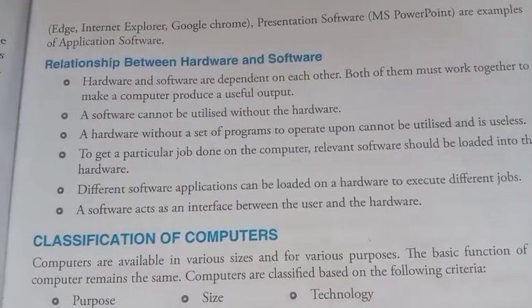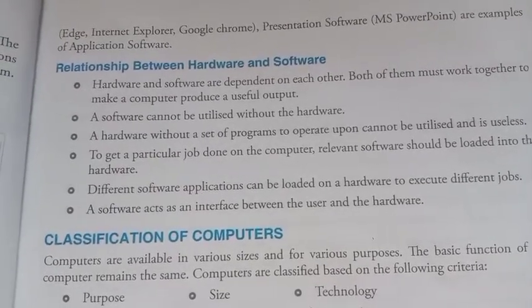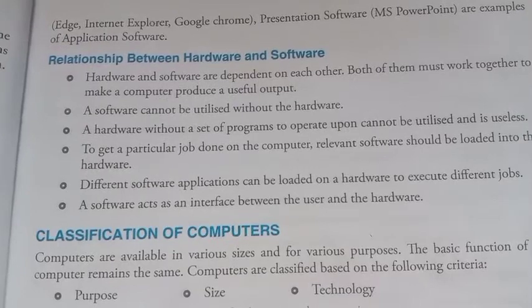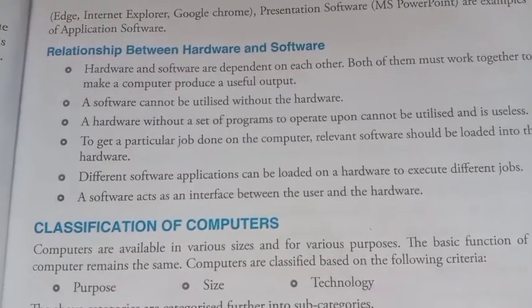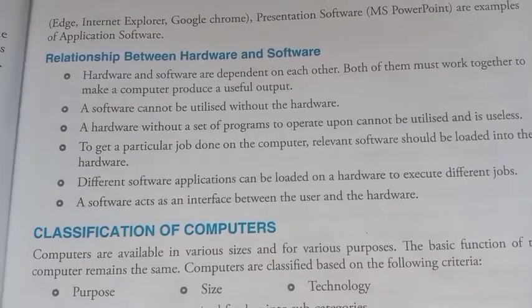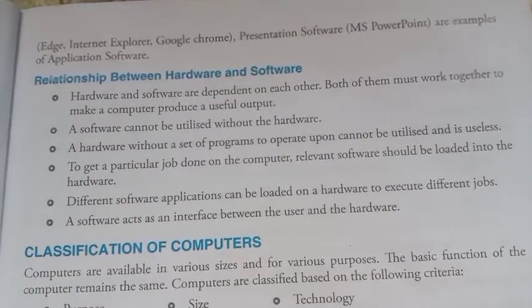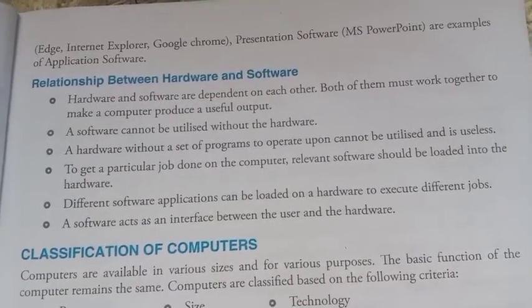Basically, the definition of hardware is the physical part of the computer which we can see and touch. Computer hardware is a collection of all the parts of the computer.